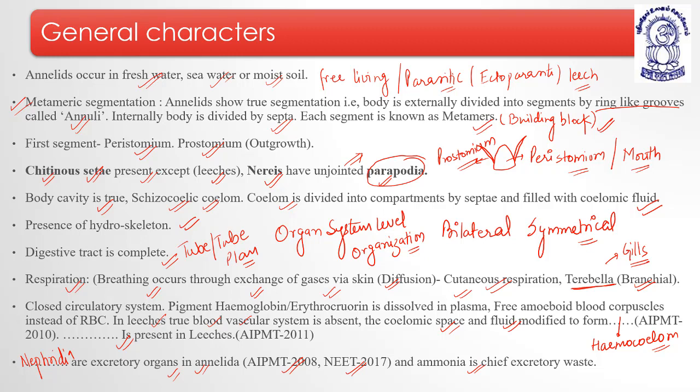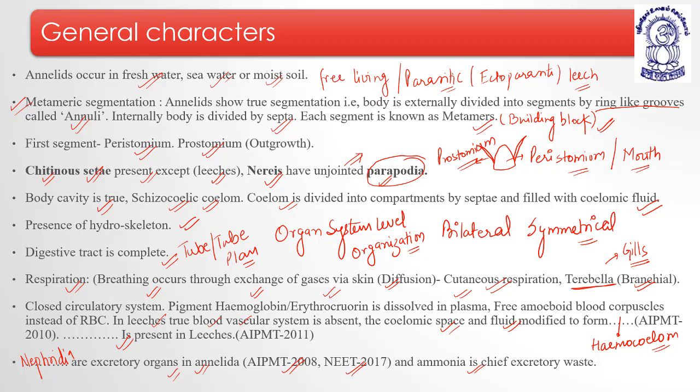So the takeaway from this PPT is, first, they are present almost everywhere. Metameric segmentation: external segmentation is annuli, ring-like grooves, and internal is septate. Each segment is known as what? Metameres. The first segment is the peristomium, and the projection outward is known as what? Prostomium. For locomotion they have either parapodia or setae, which are made up of chitin, a kind of complex sugar, except leeches. Leeches don't have setae.